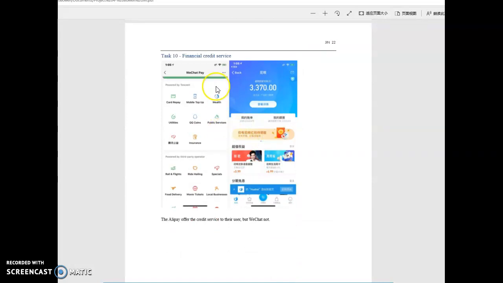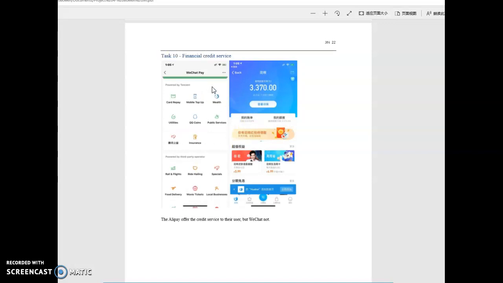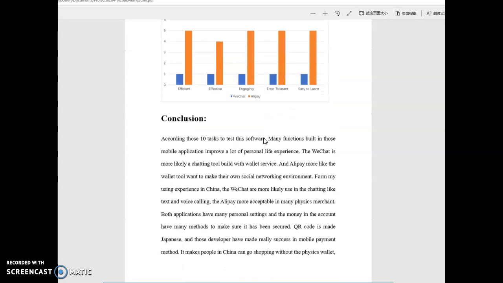And also we can see the financial credit service. I just noticed that WeChat does not offer the credit service, but the Alipay does. You can see my credit level is just 3,000 because I do not use it much here in America. This is the task 10 score.